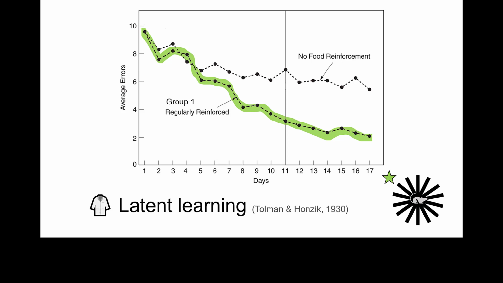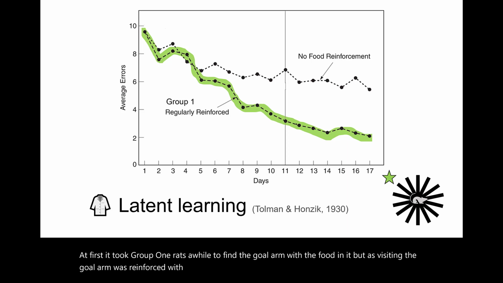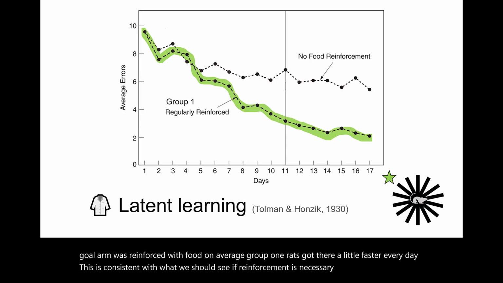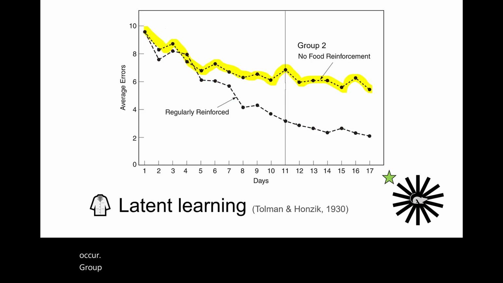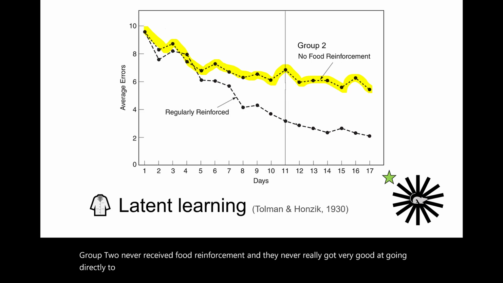At first, it took Group 1 rats a while to find the goal arm with the food in it. But as visiting the goal arm was reinforced with food, on average, Group 1 rats got there a little faster every day. This is consistent with what we should see if reinforcement is necessary for operant learning to occur. Group 2 never received food reinforcement, and they never really got very good at going directly to the goal arm. Their behavior didn't change very much.